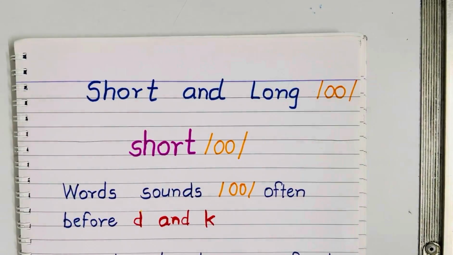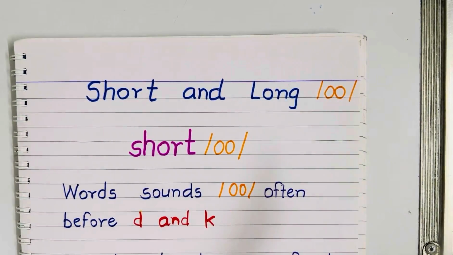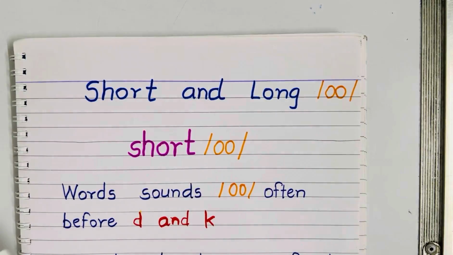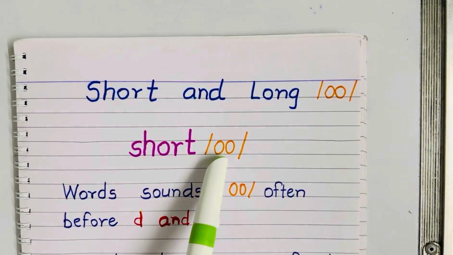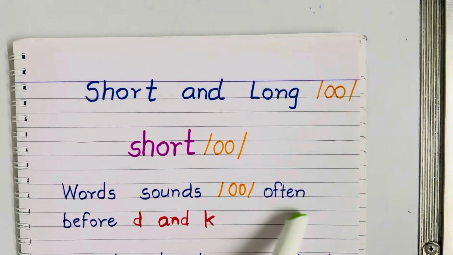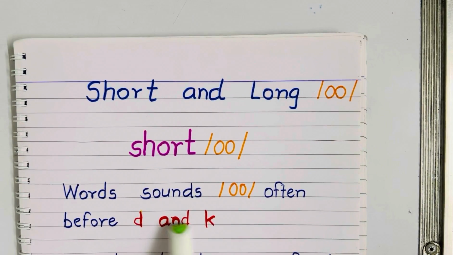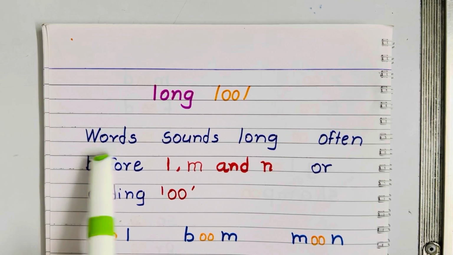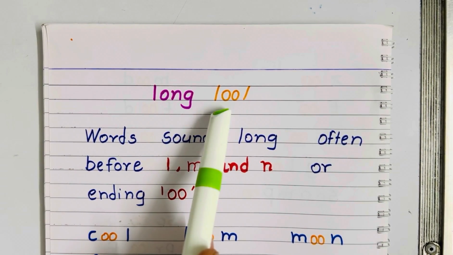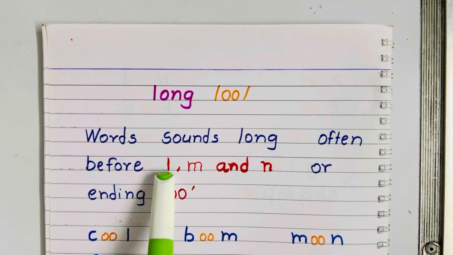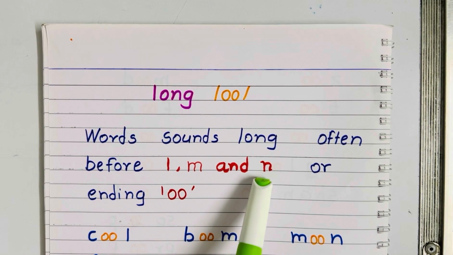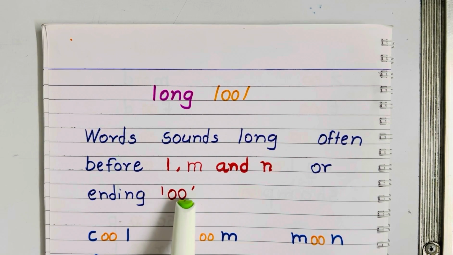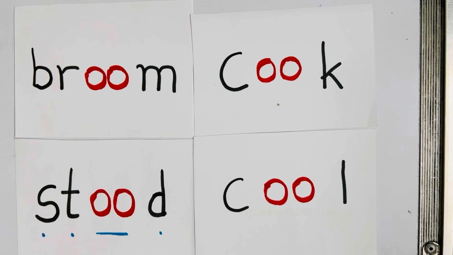So what we have noticed today is that double O has two sounds, short and long. The short sound is oo, often before D and K. And long oo often comes before L, M and N, or ending double O. Hope this video is helpful to you.